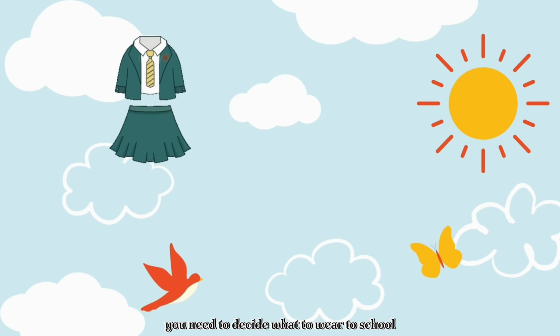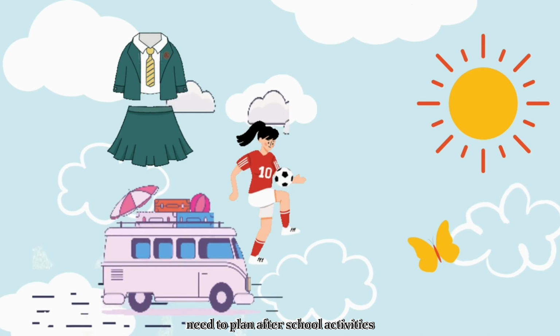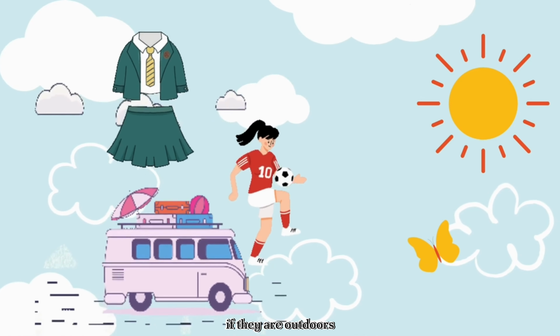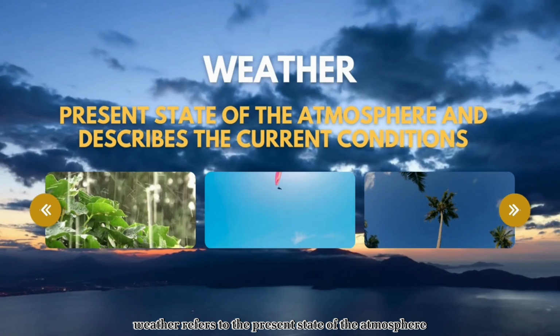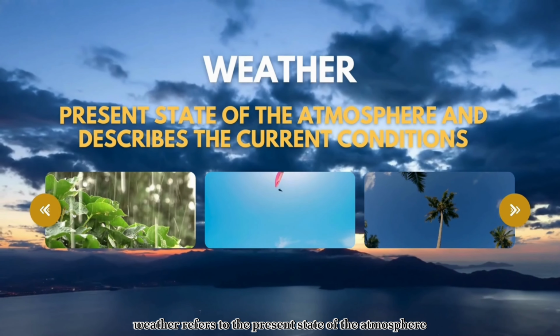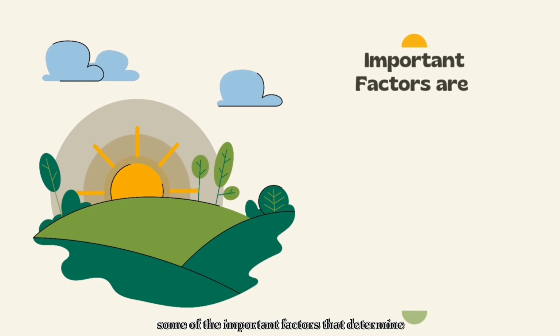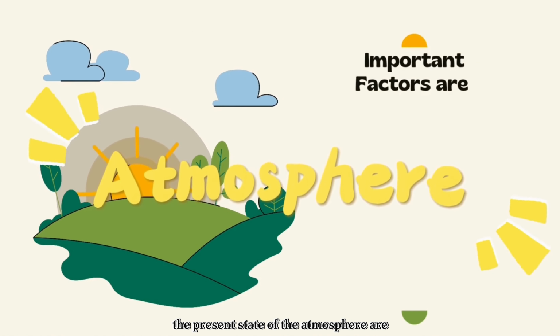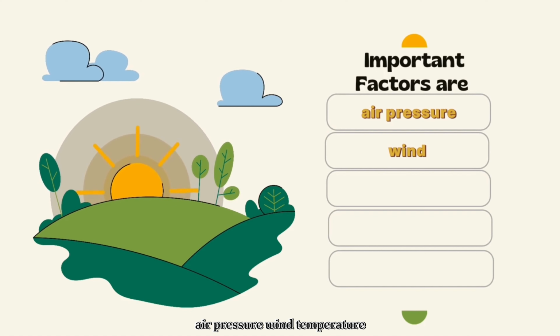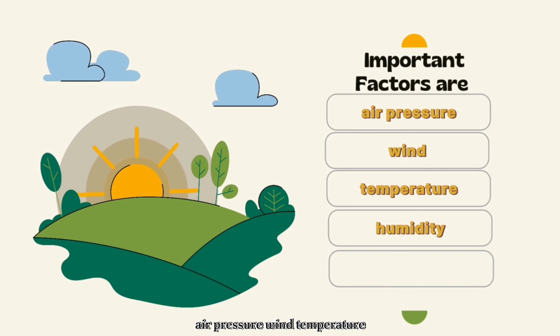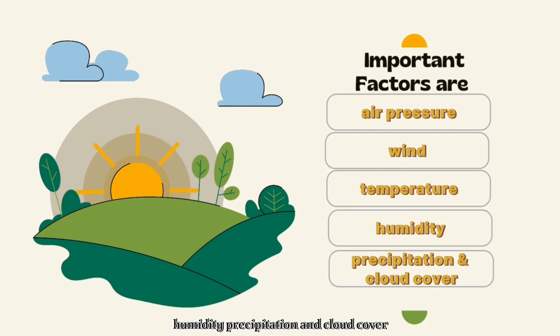You need to decide what to wear to school. You need to plan after-school activities if they are outdoors. Weather refers to the present state of the atmosphere and describes the current conditions. Some of the important factors that determine the present state of the atmosphere are air pressure, wind, temperature, humidity, precipitation, and cloud cover.